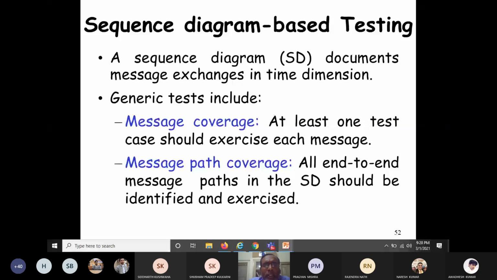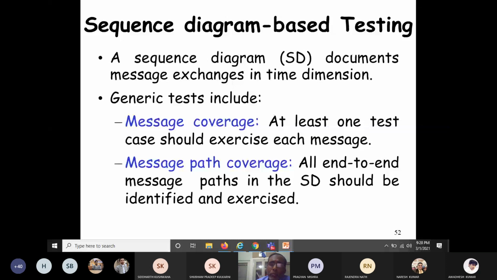What do you mean by that? It means we should design test cases in such a way that each message is covered at least once, and each message path is covered at least once. This is what is meant by message coverage and message path coverage. Message coverage means at least one test case should exercise each message, and message path coverage means all end-to-end message paths in the sequence diagram should be identified and exercised.